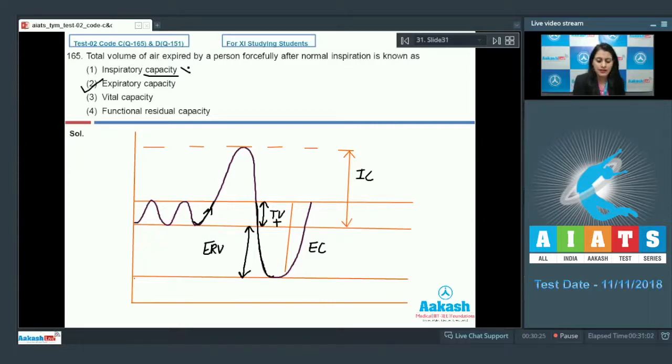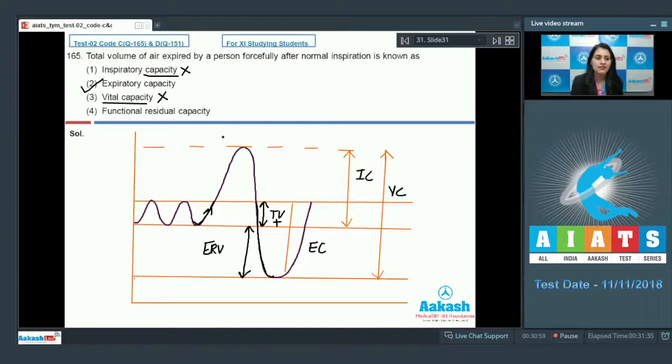So this is an incorrect option. The third option given is vital capacity. And what is vital capacity? Vital capacity is the maximum air a person can breathe in after forceful expiration. So in this figure, this is vital capacity. So this is an incorrect option.